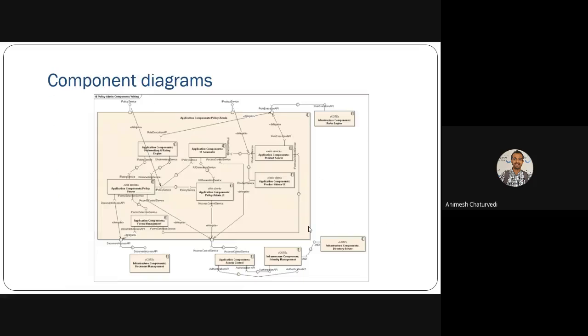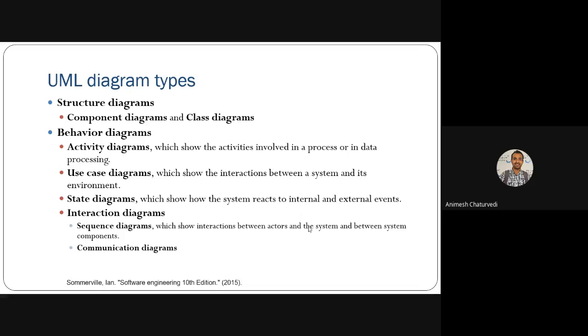Then next we'll see, so most of these UML diagrams we have already seen in the previous lecture, previous slides. Like we had seen use case diagram, we have seen the state diagram, and we have seen some other diagrams as well, like product flow diagram. All these different types of diagrams we had already seen in the previous functional requirement, designing part and system requirement engineering part. We had already seen some of the diagrams, so we'll cover only a few diagrams out of this.